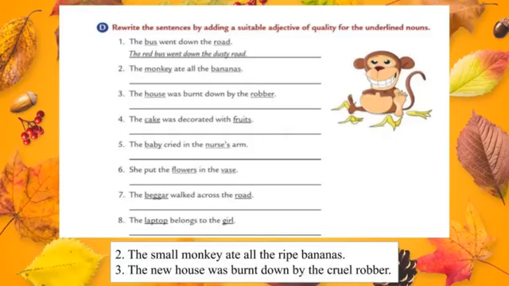The new house was burnt down by the cruel robber. How I am describing the robber? Cruel. So now we can write the sentence as the new house was burned down by the cruel robber. Students, we completed first 3 sentences. Remaining sentences you should try in your grammar book.